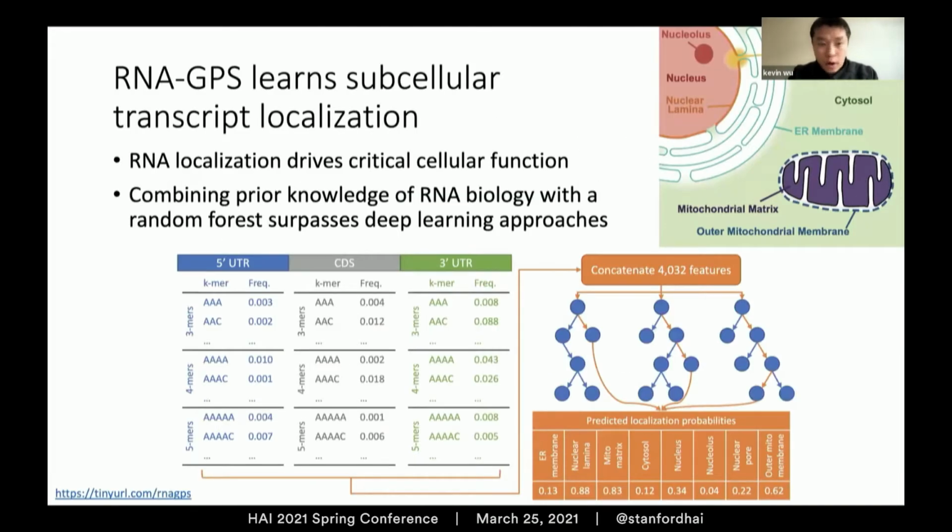You can think of RNA as being the RAM inside of a cell. It expresses genetic information in a format that can then be consumed by other cellular components. As you might imagine, the localization, or where these RNA transcripts go within each cell, is incredibly important to its functionality. RNA GPS is a machine learning model that we have developed to predict this localization behavior based on the sequence of the transcript itself.